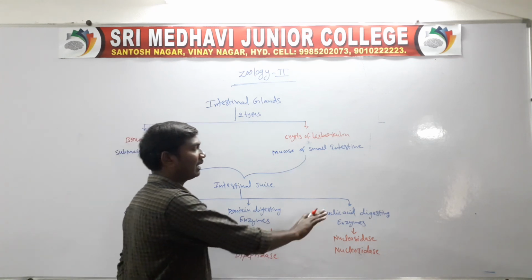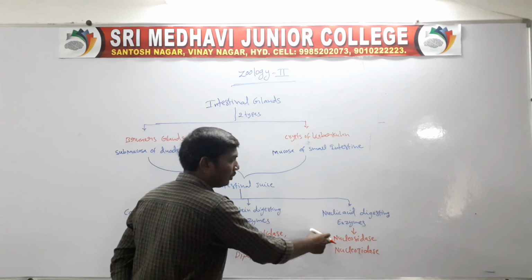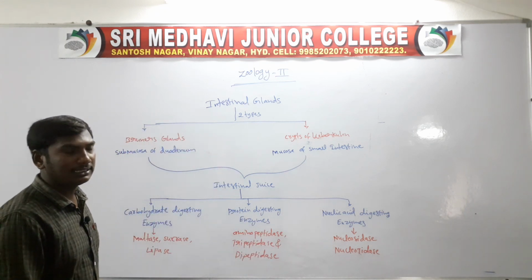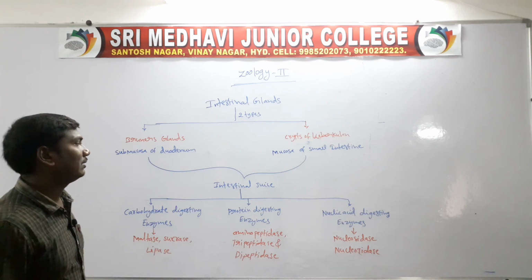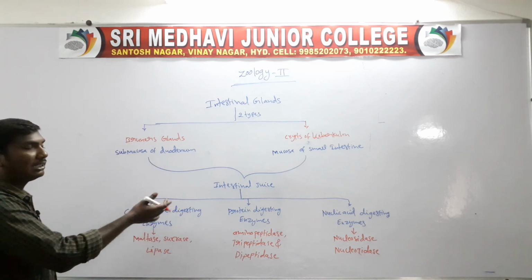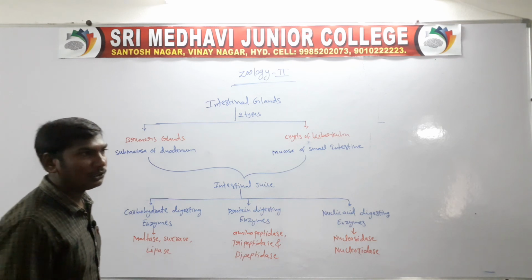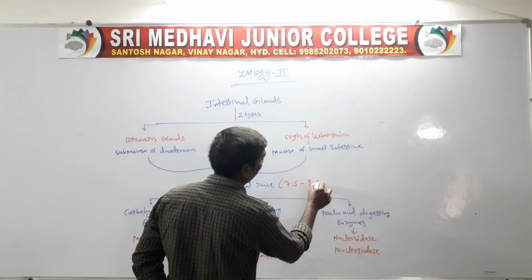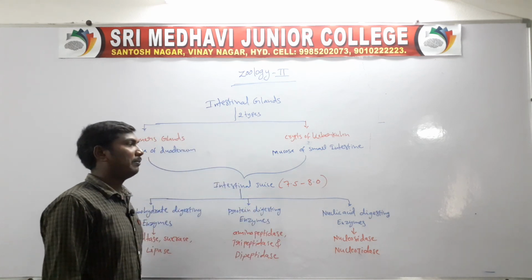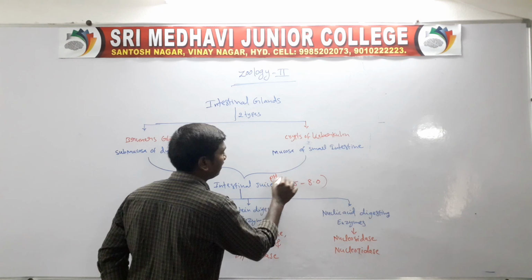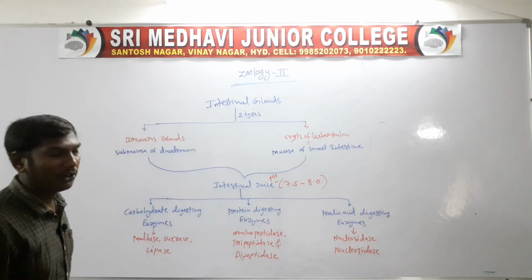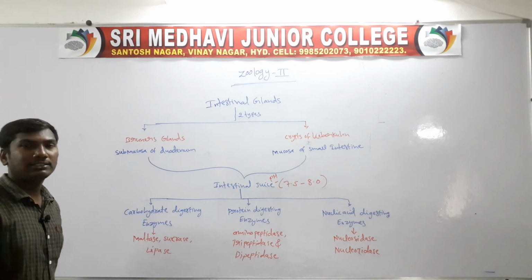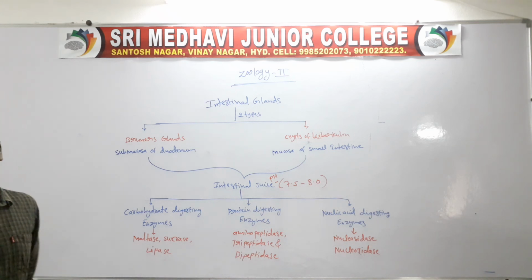Nucleic acid digesting enzymes are nucleotidase and nucleosidase. So these are the intestinal glands. The intestinal juice pH is 7.5 to 8.0. The next topic continues with the liver and pancreas.